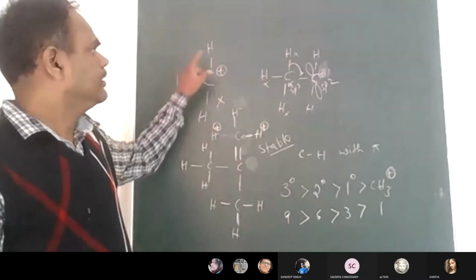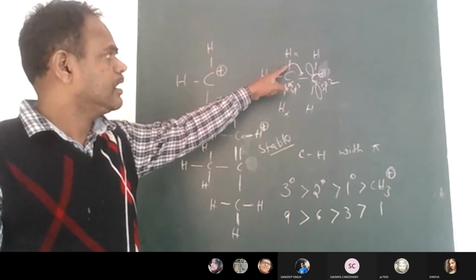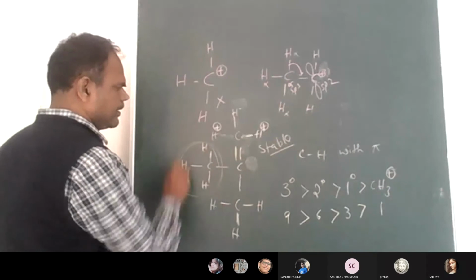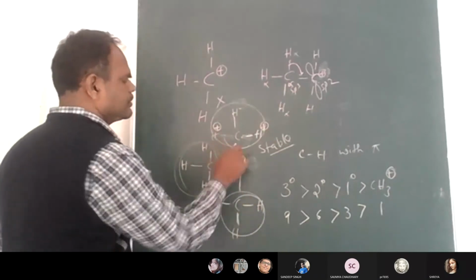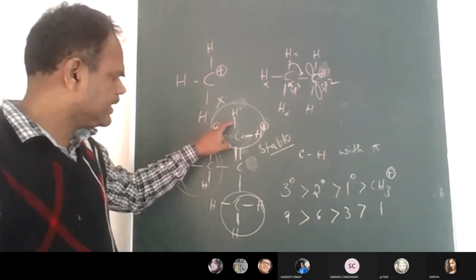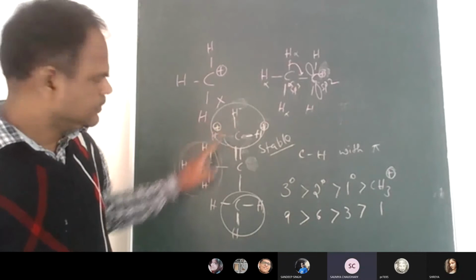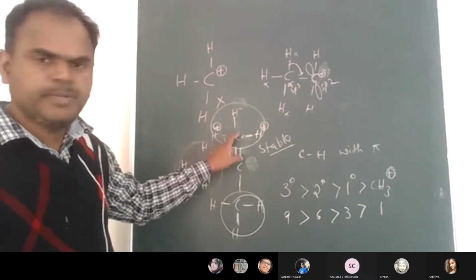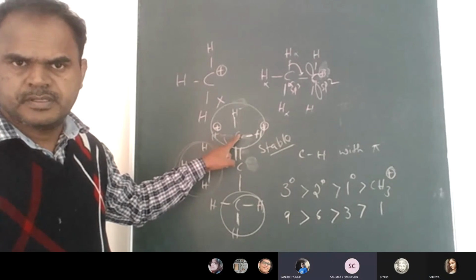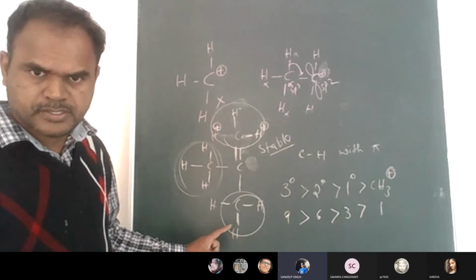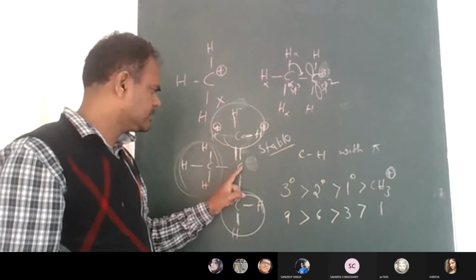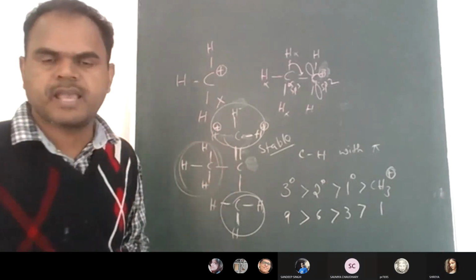So the sigma bond of alkyl group. This is alkyl group. में बोला क्या बोला? ये वाली alkyl group में बताया. How many alkyl groups are there in T-butyl carbocation? 3. 1, 2, 3. Each alkyl group containing how many CH bonds? 3 CH bonds. So altogether 9 CH bonds. Yes, sir. So all these will interact with the pi bond between this carbon. So that is called hyperconjugation.